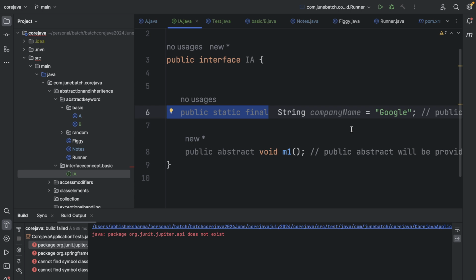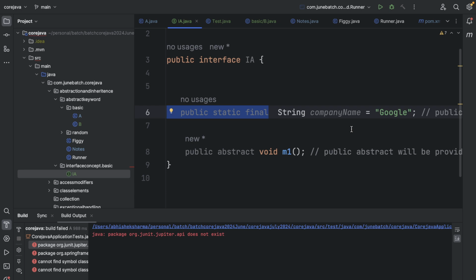And the other thing is constructors are not allowed, blocks are not allowed. So the only way to create a variable in Java that would be constant, but to initialize it, there is no other way but to directly initialize it, right? Because we cannot leave the final uninitialized. We need to initialize the final keyword before using. The alternative is just to provide the constructor, right? And by using constructor, we can dynamically provide the data. But in interface, that's not the case, so we need to directly initialize it. So in interface, we can use variable, but the variable will be constant. That is, public static final will be provided by default, and we need to initialize it upfront because interfaces don't have constructors. That would be the first thing.